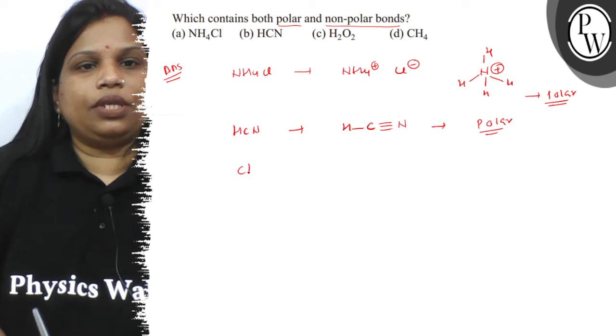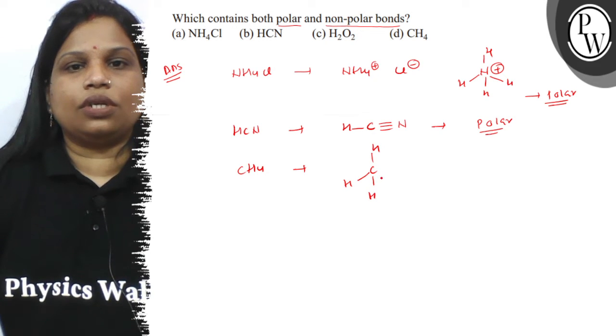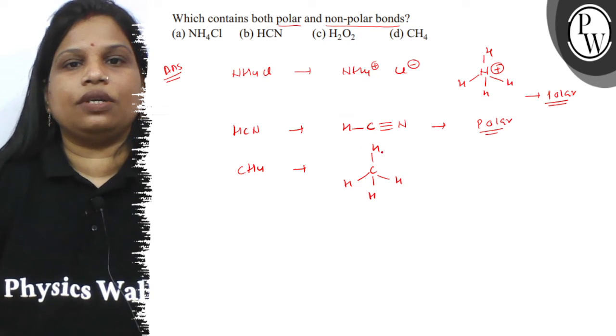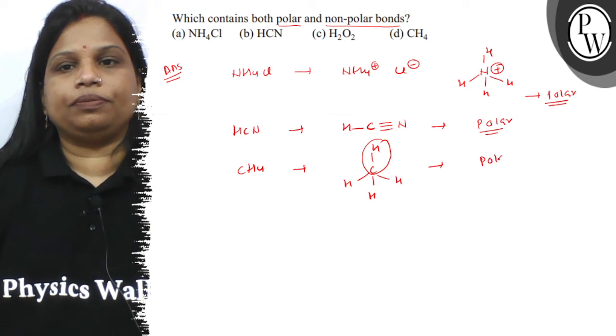In case of methane, it has a tetrahedral structure and the carbon hydrogen bonds are there, and due to the electronegativity difference between carbon and hydrogen, all the bonds are polar.